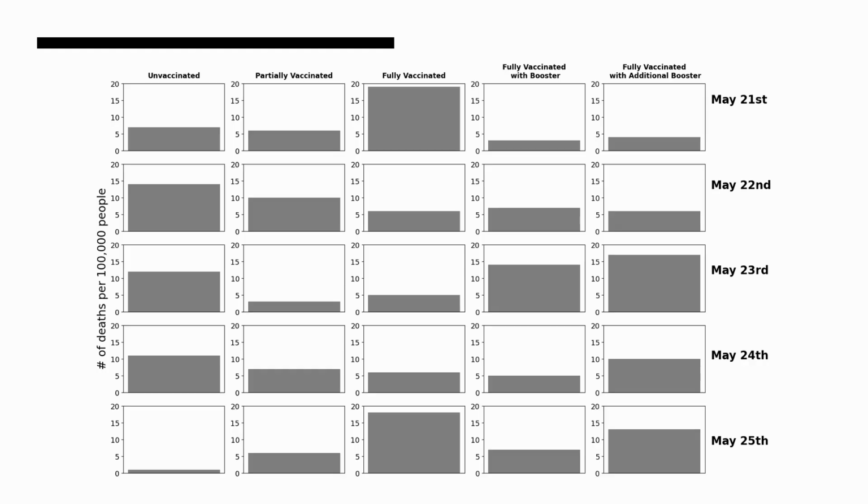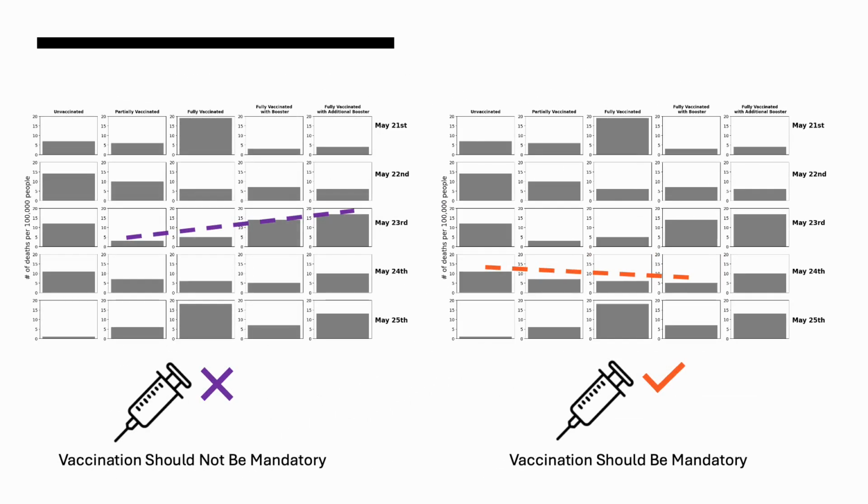For instance, here we have a small multiple bar chart where the x-axis depicts different vaccination status and the y-axis depicts the mortality rate. Each row depicts a different date from May 21st to May 25th. People with different prior beliefs might emphasize different patterns. For instance, from the same visualization depicting the correlation between vaccination status and mortality rate, people who think vaccination should not be mandatory might pay more attention to a positive correlation between fuller vaccination status and mortality rate, while people on the other side might pay more attention to such a correlation in a negative direction.